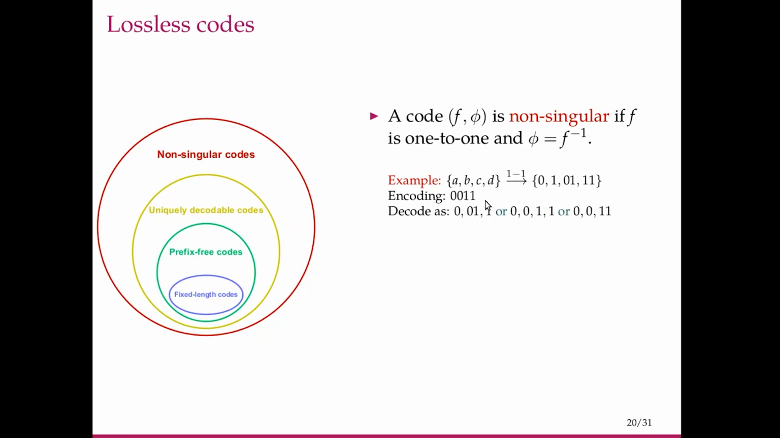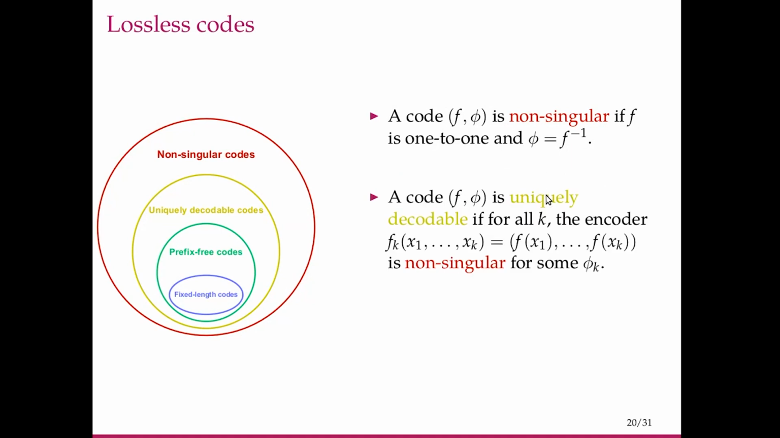So the kth extension, for any general k, is not non-singular in general. If we want to ensure that all these kth extensions are also non-singular, this is practically useful, right? If we are going to send a sequence of symbols, we should be able to represent them using these code words alone, without any extra punctuation to say it is either this or this or this. If we desire such a property in the code, such a code is called a uniquely decodable code.